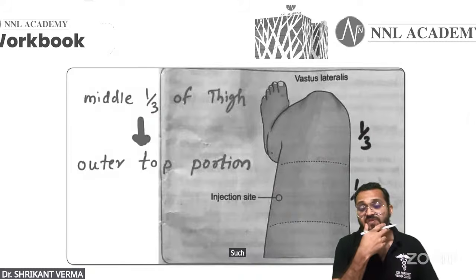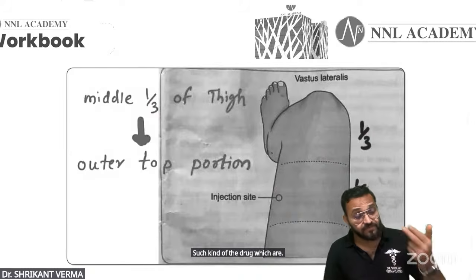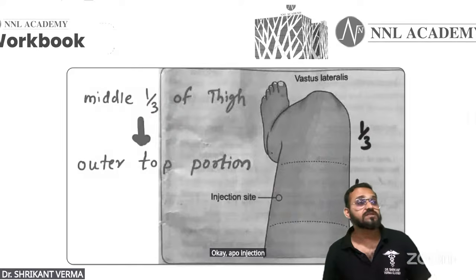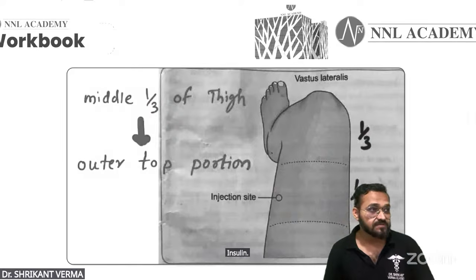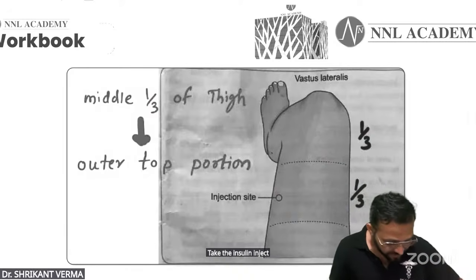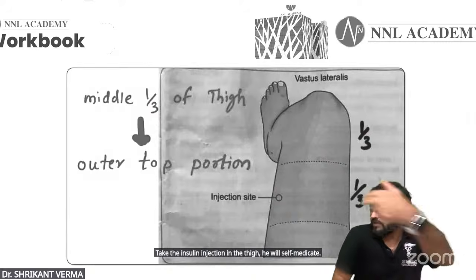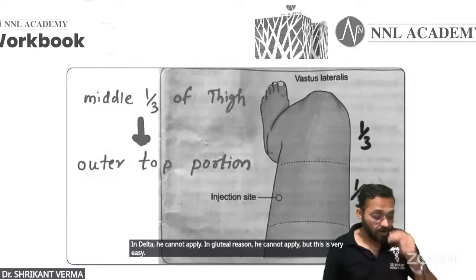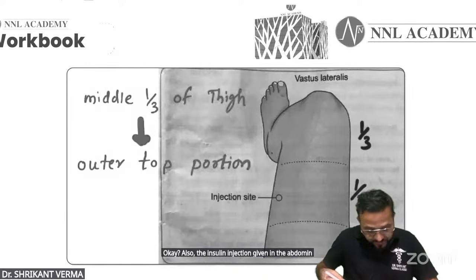It is used for drugs which patients give to themselves. Now, an injection like insulin, where will the patient go every day? So you will train the patient to take the insulin injection in the thigh and self-medicate. In the deltoid he cannot apply it, in the gluteal region he cannot apply it, but this is very easy. Insulin injection is also given in the abdomen.